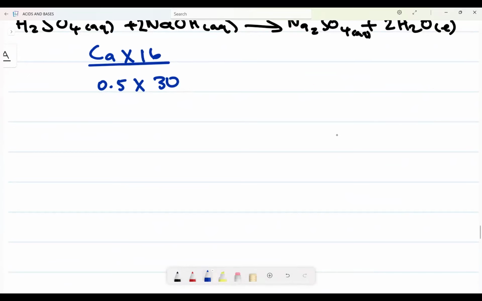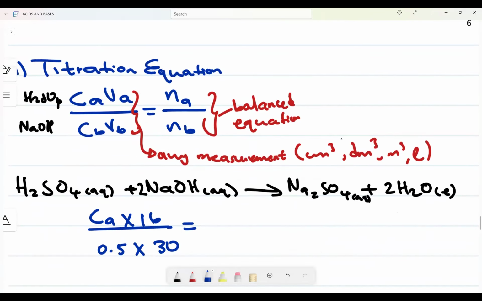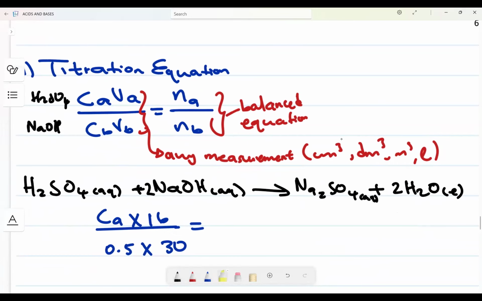Very good. Now, where do we find Na? It is the coefficient of the acid, the moles of the acid in the chemical reaction, as well as the moles of the base in the chemical reaction.